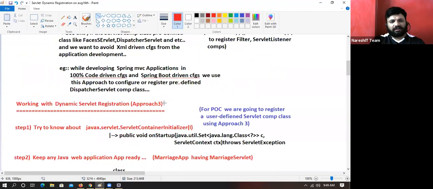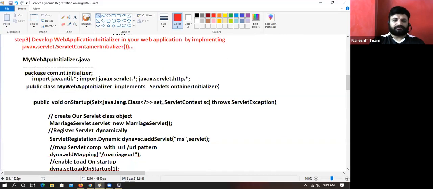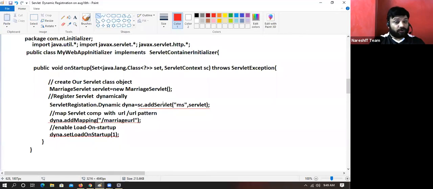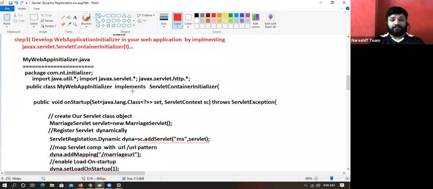Guys, got the clarity here? Yes, I will give the flow. Don't worry about the flow. Worry about only the code you write. Sir, that's fine. This class will be loaded dynamically during the deployment of the application. This method will be called dynamically during the deployment of the application. That's nice, I understood that, sir.